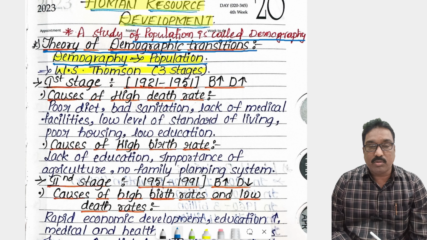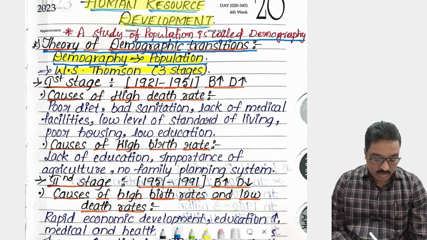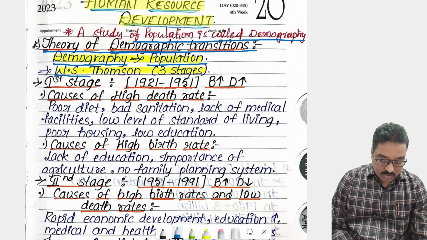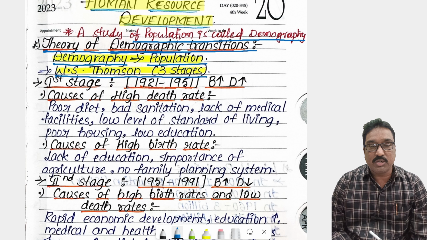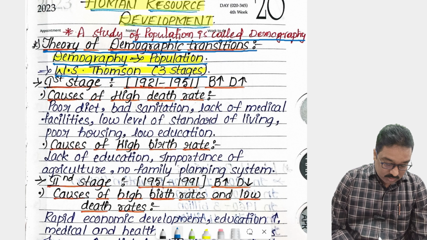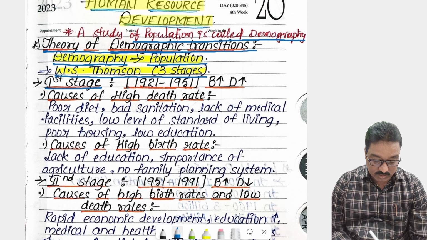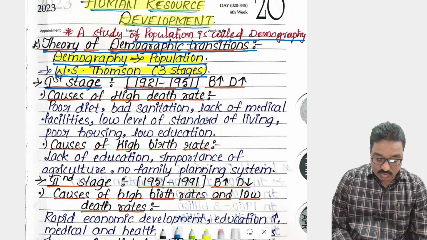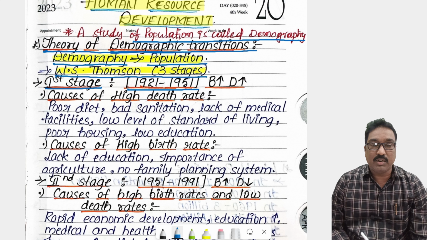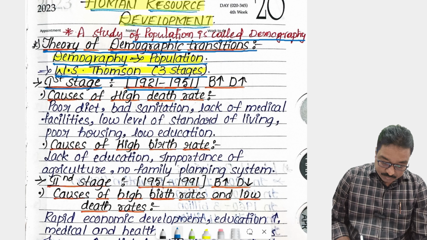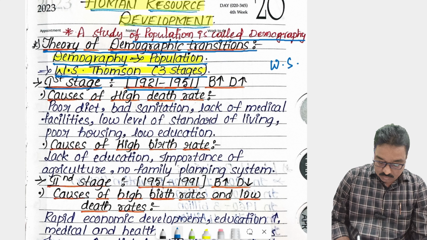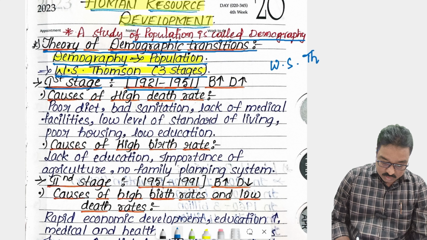The population was first studied in our world by W.S. Thomson. He explained that population changes through three stages. The first stage, from 1921 to 1951, is called the first stage according to W.S. Thomson.